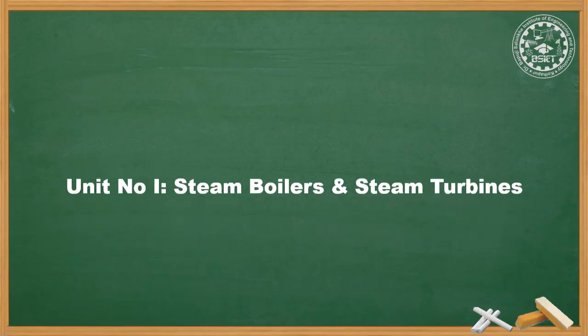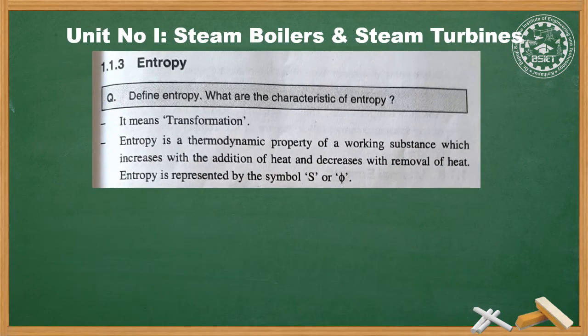The next term is entropy. Entropy means transformation. Entropy is a thermodynamic property of a working substance which increases with the addition of heat and decreases with the removal of heat. Entropy is represented by the symbol S or phi. It may be regarded as a thermodynamic variable like pressure, volume.